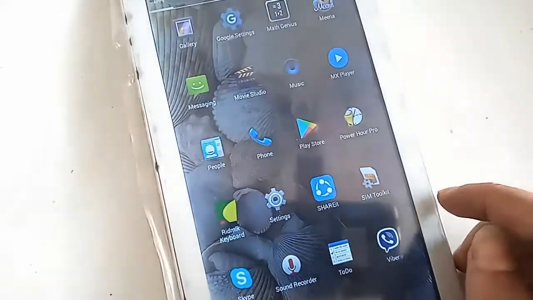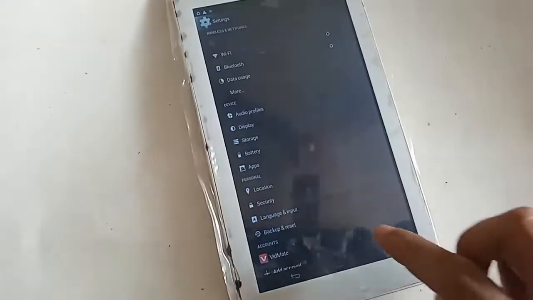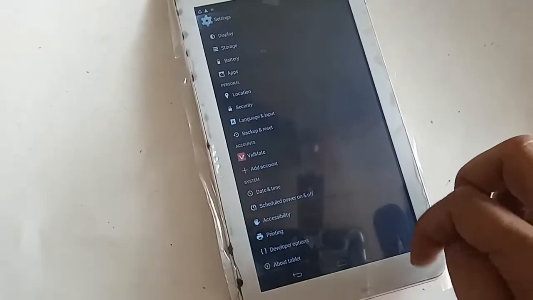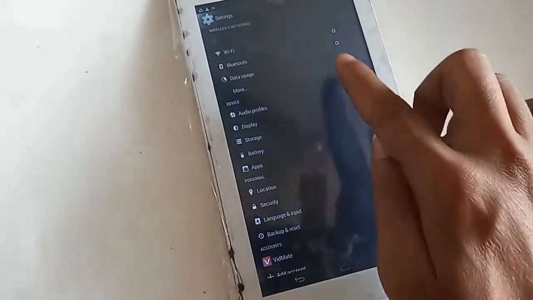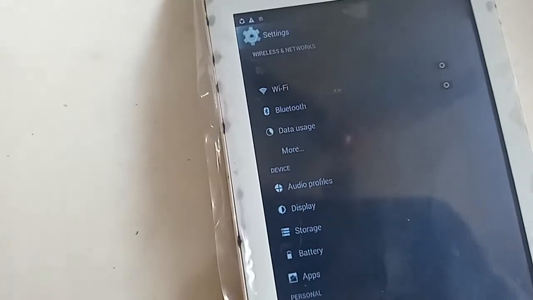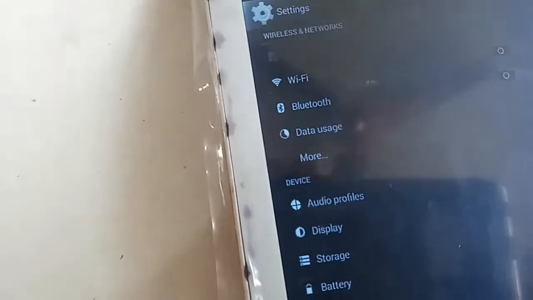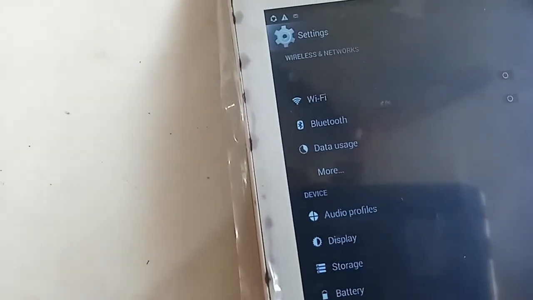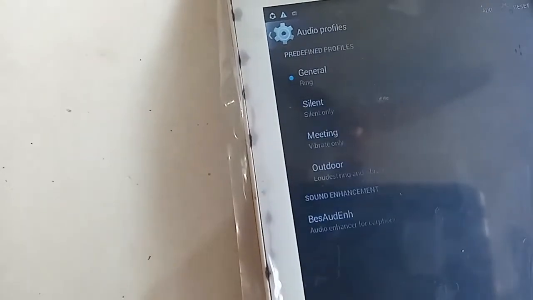Pull down, and then I have to click on audio profiles. After clicking on audio profiles, a new page will appear in front of you and you can see a three dot button. And then I will click on the three dot button.